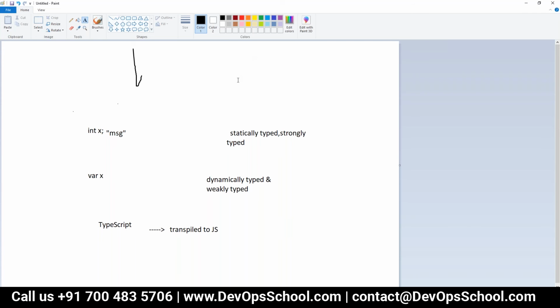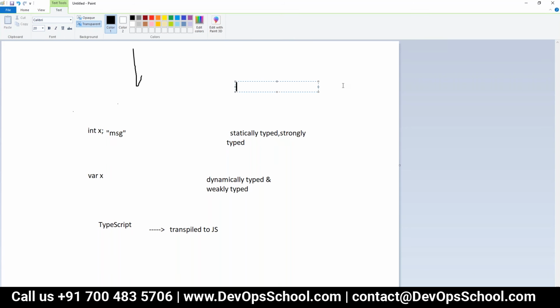To give you an example, if I'm writing a function fun1, if I'm passing x, I can specify its type. This is TypeScript.